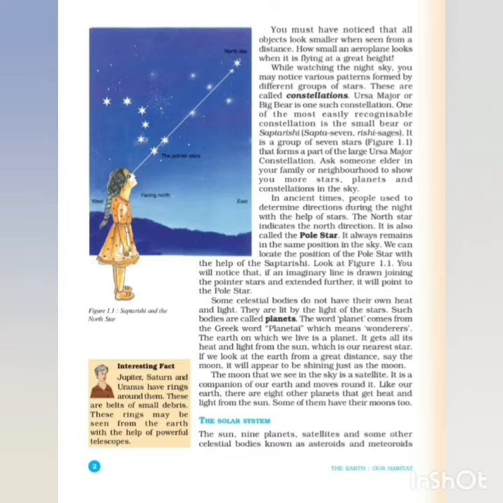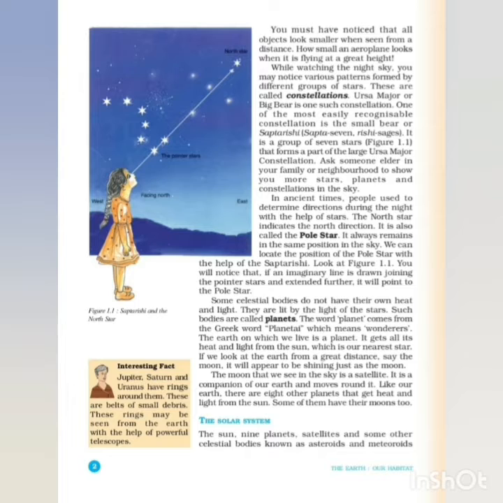Other objects, in the sense like the sun and stars, are lit up by the light of the stars. Such bodies are called planets. These planets, all the planets, do not have light. They borrow light from the other celestial bodies, stars and the sun.